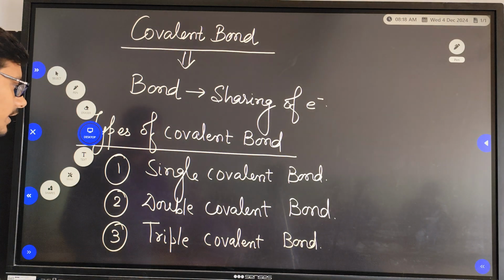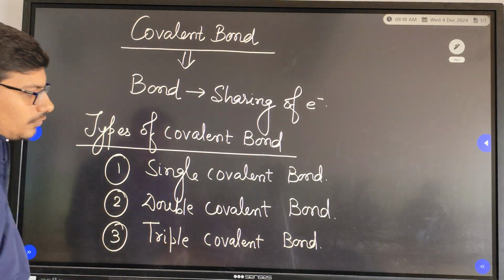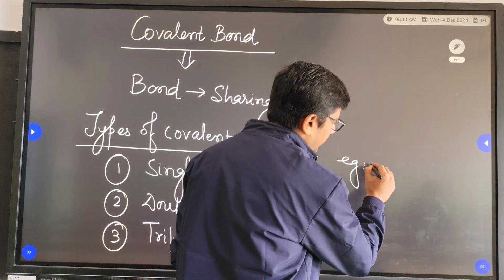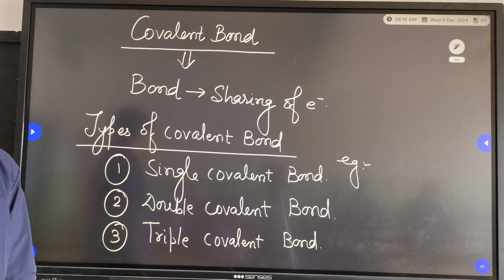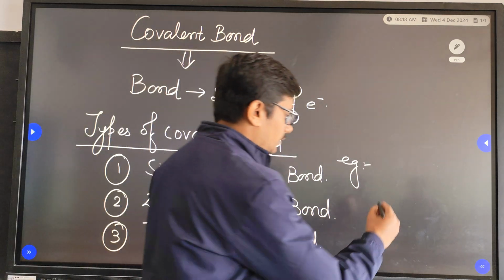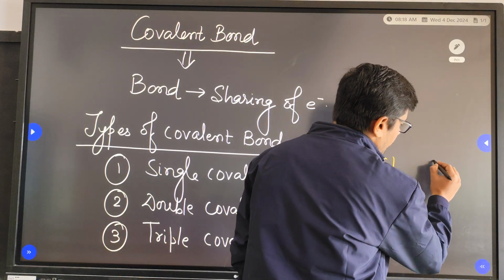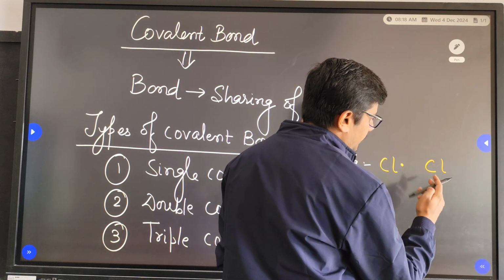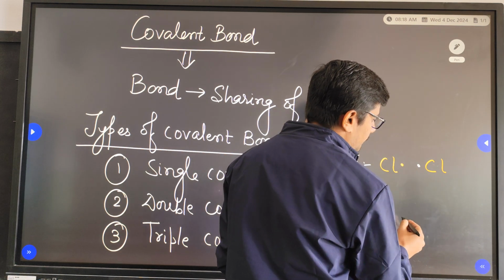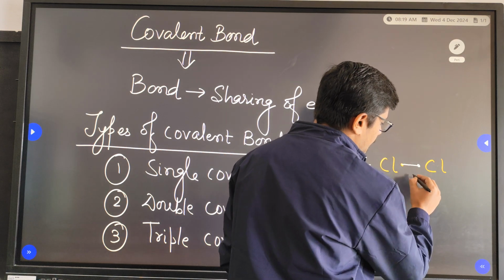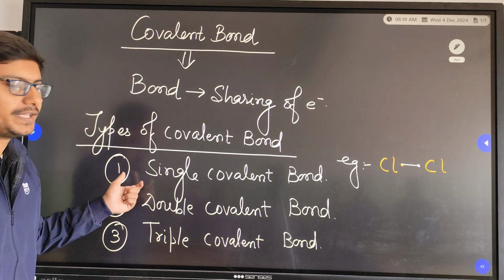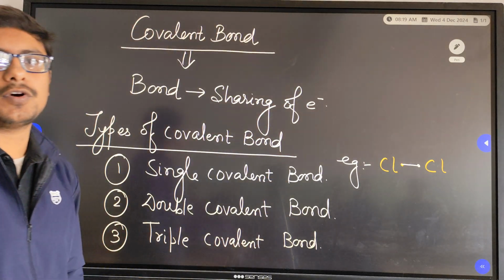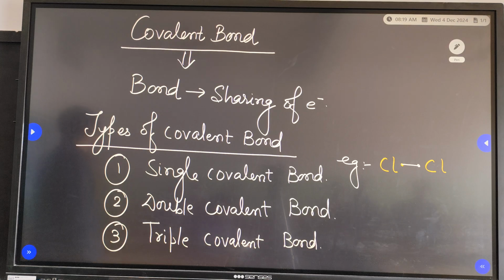Okay, let's come back to here. Single covalent bond, double covalent bond and triple covalent bond. Do you remember the name of the element which we saw forming a single covalent bond? Chlorine. How many electrons were shared between the chlorines? 2. This is the electron of the first chlorine and this is the electron of the second chlorine. By sharing these two, what kind of bond were we forming? Single covalent bond.